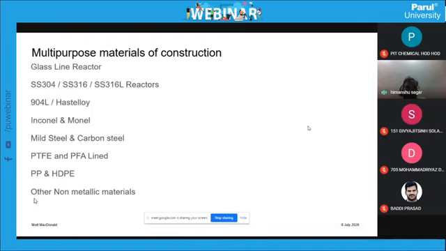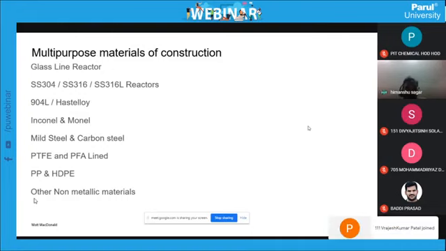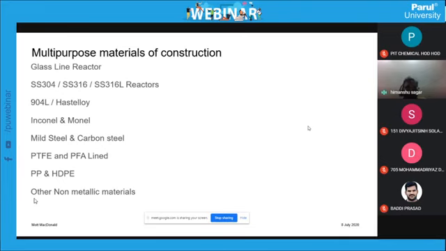So again you have to use SS316, 316L. But in this case, because of the component, you cannot use SS304, 316. So again you have to go for the Hastelloy alloy. So the second reaction will use Hastelloy alloy reactors. Now again the piping: when you are purging any chlorine or bromine, you cannot use glass lined piping or SS304, 904. So you have to use material like Inconel and Monel.